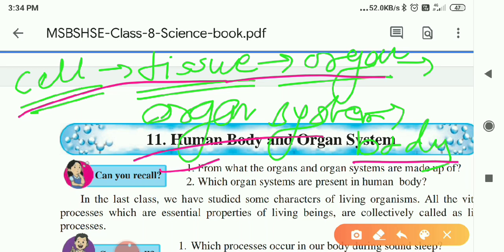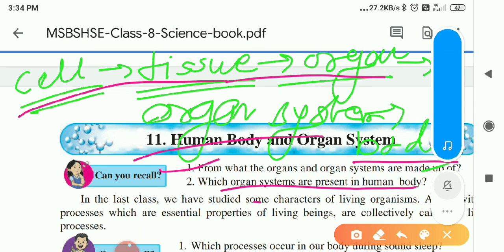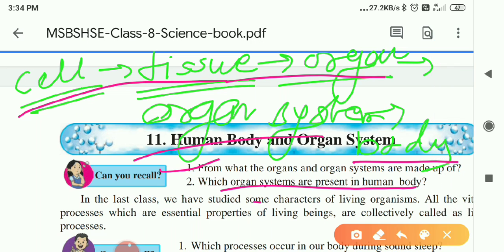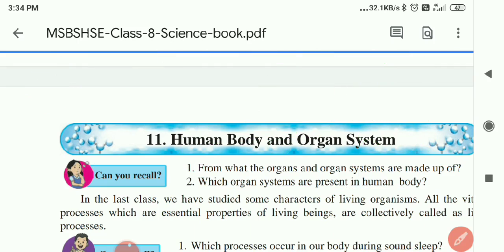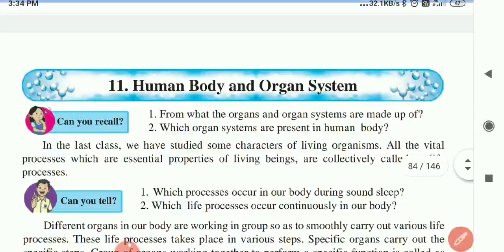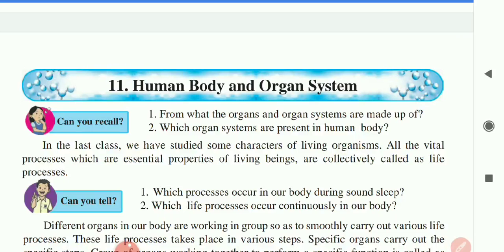Which organ systems are present in the human body? Okay, so which organ systems are there? Digestive system, after that respiratory system, reproductive system, excretory system, circulatory system. All these are present in our body.